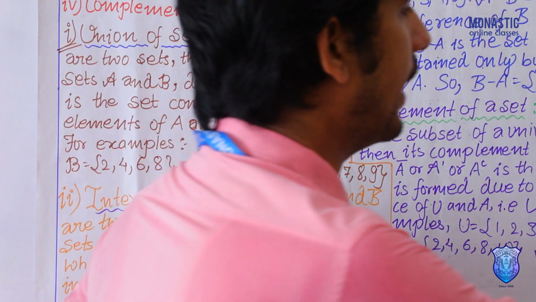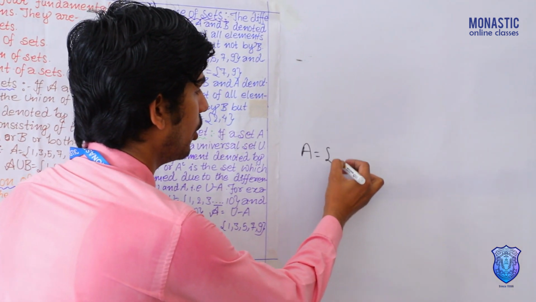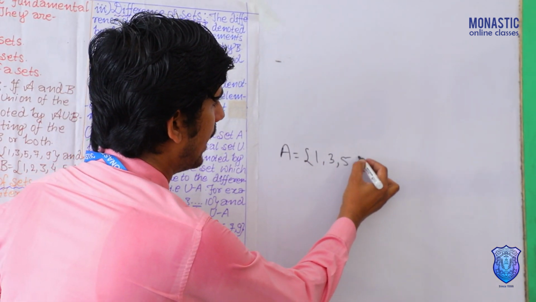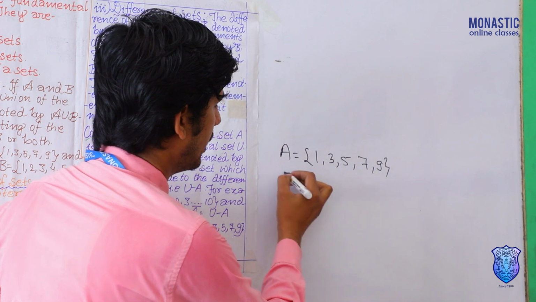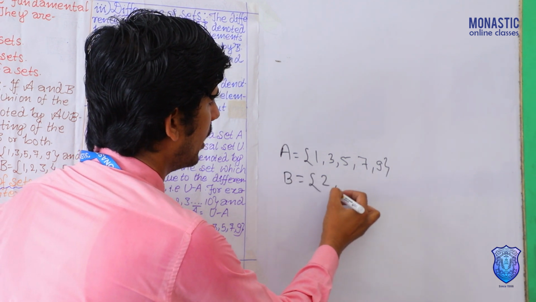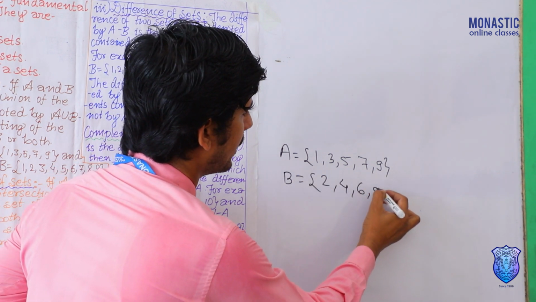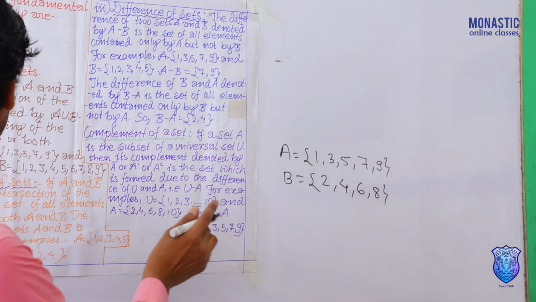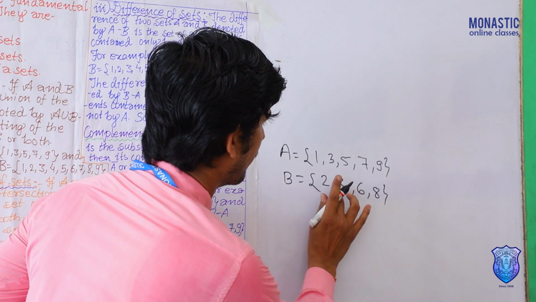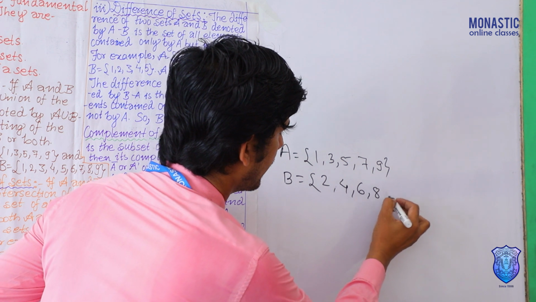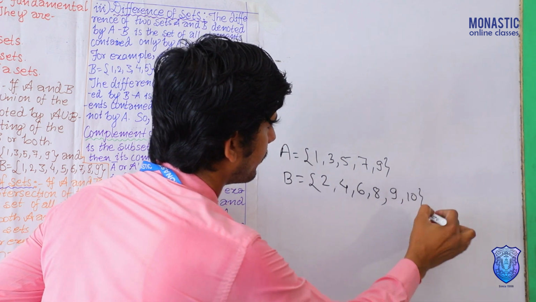Same. So what is taken here? A is equal to 1, 3, 5, 7, 9. B is equal to 2, 4, 6, 8. Same. One more, put here 9 and 10.